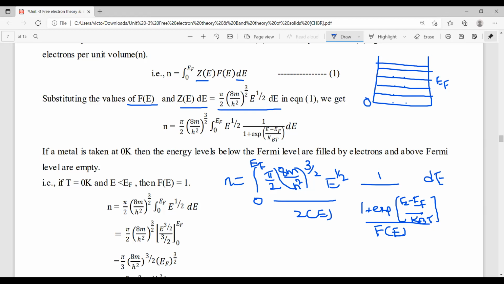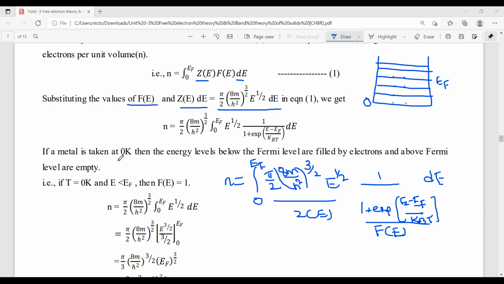Then we get π by 2, 8m by h square whole power 3 by 2, integral 0 to EF, E power 1 by 2, 1 by 1 plus exponential of (E minus EF) by kBT, into dE.